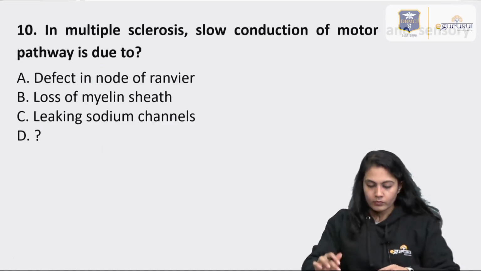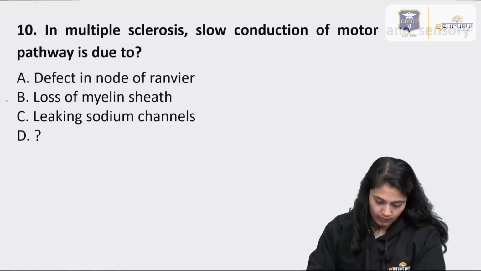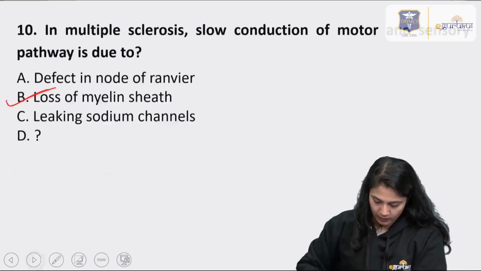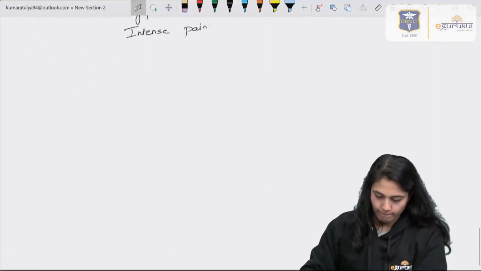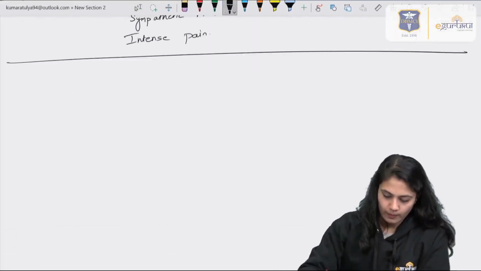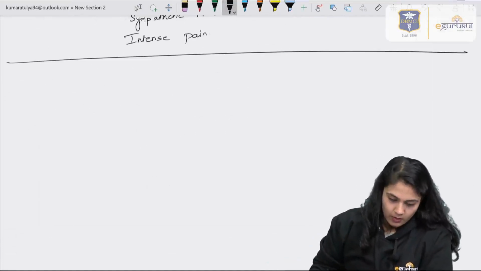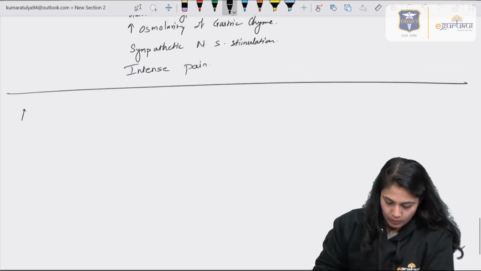Now, what happens in multiple sclerosis is there is a loss of myelin sheath. As we already know, let's discuss some facts about multiple sclerosis. This is an autoimmune disease.